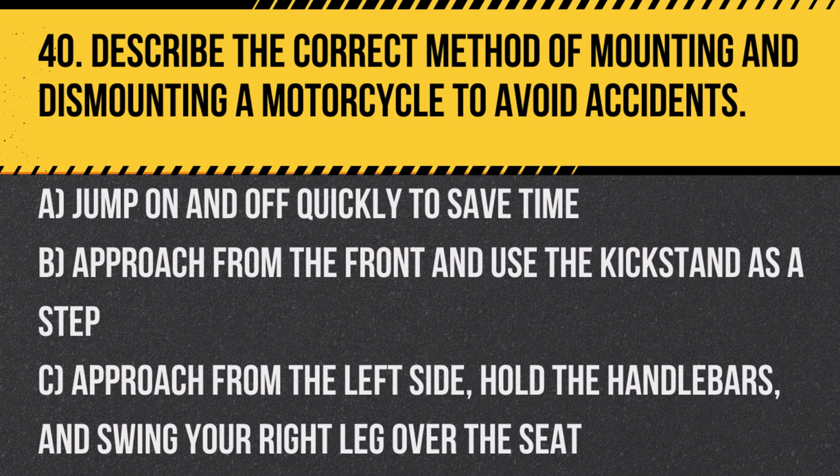Question 40. Describe the correct method of mounting and dismounting a motorcycle to avoid accidents. A. Jump on and off quickly to save time. B. Approach from the front and use the kickstand as a step. C. Approach from the left side, hold the handlebars, and swing your right leg over the seat. Answer: C. Approach from the left side, hold the handlebars, and swing your right leg over the seat, maintaining balance and control while mounting and dismounting.